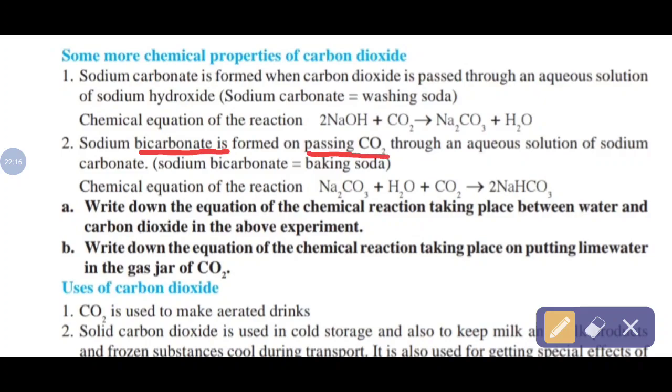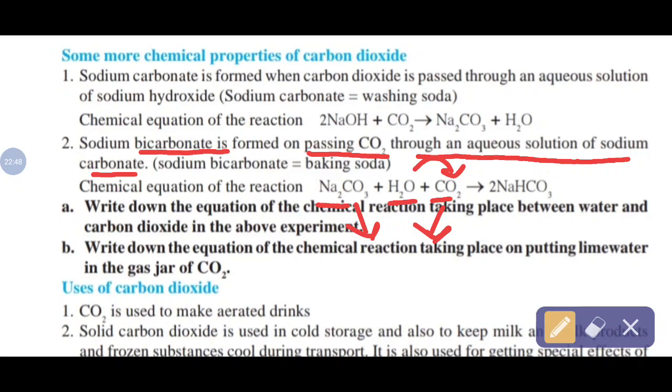When carbon dioxide is passed through an aqueous solution of sodium carbonate. So sodium carbonate is present here as an aqueous solution, that's why water is present here, and CO2 means carbon dioxide gas passing through it. So this oxygen is adding in this CO2 to form carbonate. So 1 carbonate is present here in Na2CO3. 1 more carbonate radical is formed here. So how many? 2 carbonate radicals form.